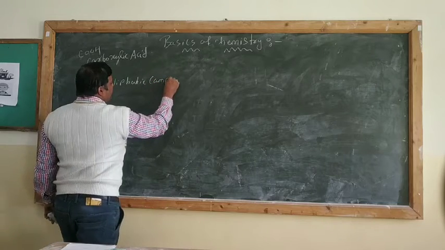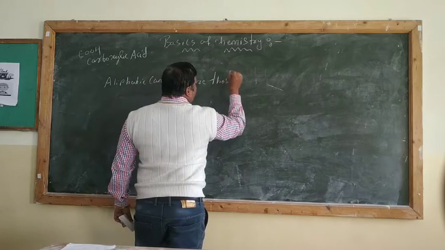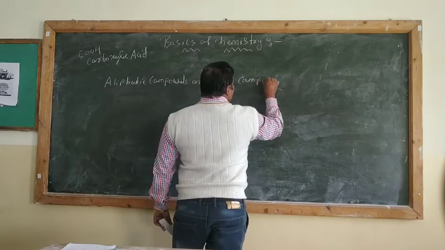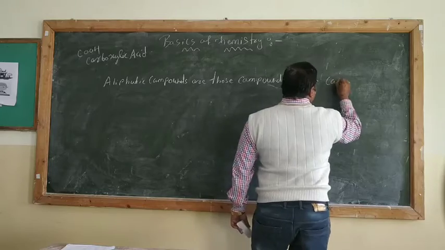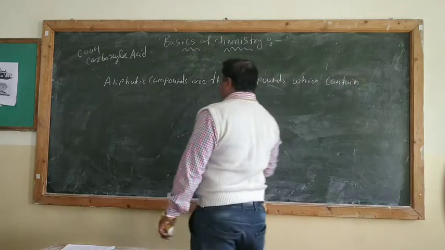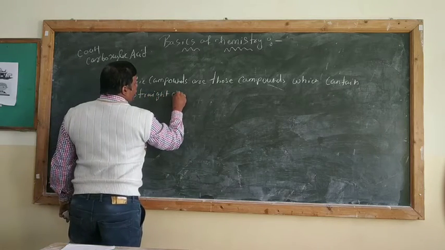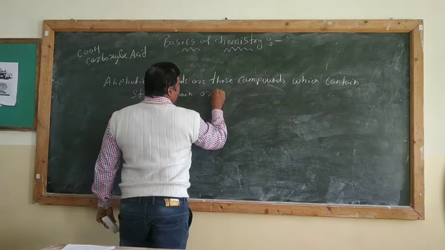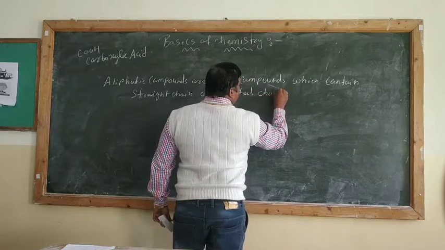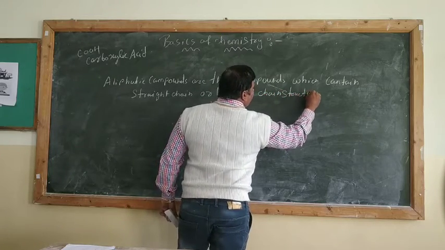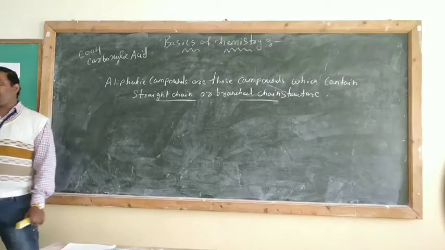Aliphatic compounds are those compounds which contain straight chain or branched chain structure. Okay? Straight chain and branch chain structure. That is what is called the aliphatic compound.